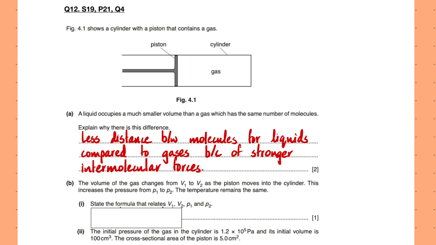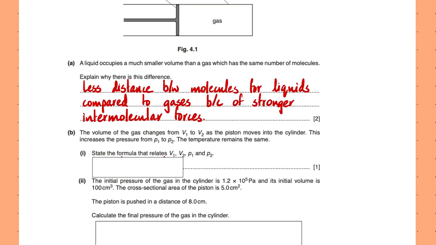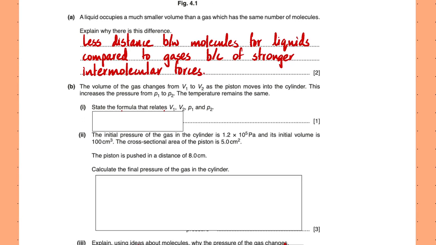Or you can take the reverse reasoning, and you can say that because of the stronger intermolecular forces in liquids, there is much less distance between molecules for liquids as compared to gases. Volume of the gas changes from V1 to V2 as the piston moves into the cylinder. This increases the pressure from P1 to P2. Temperature remains the same. State the formula that is used.